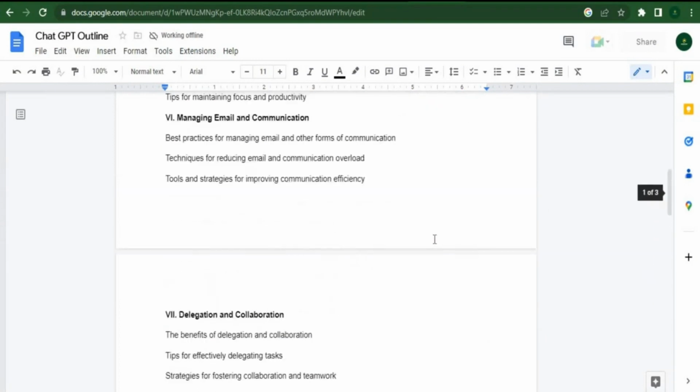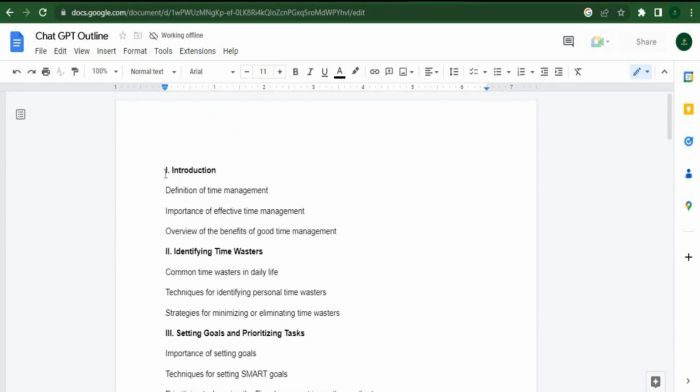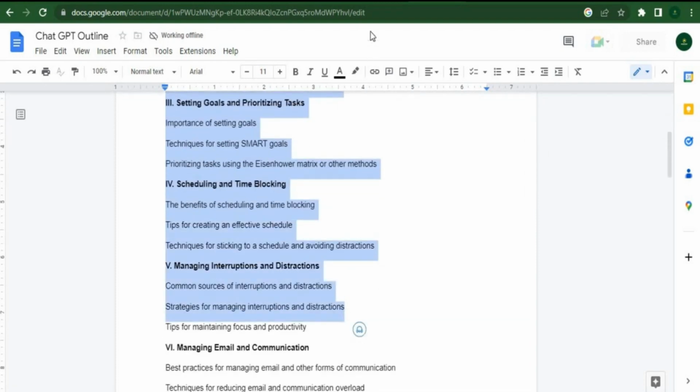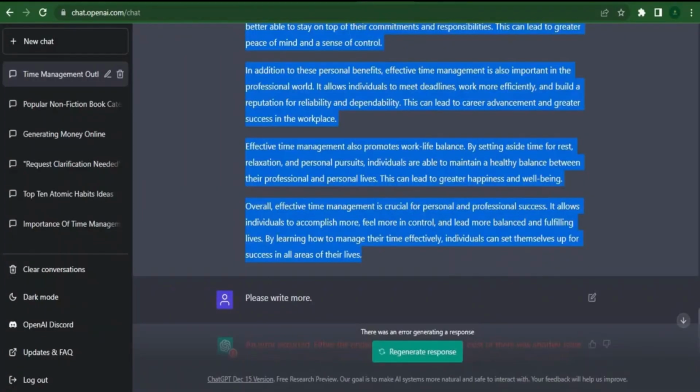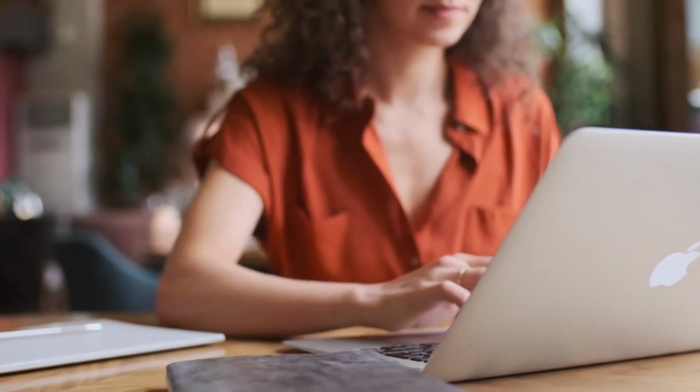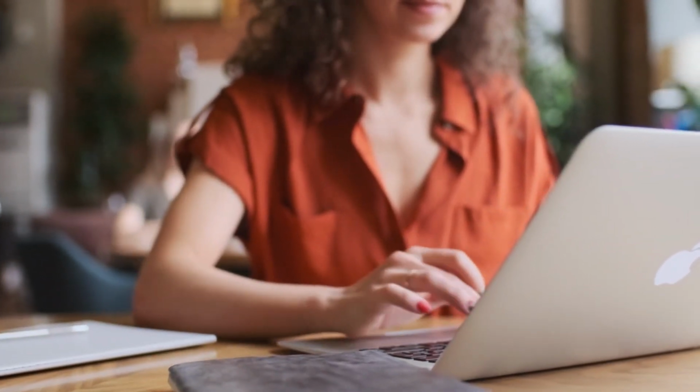Simply keep copying and pasting in this manner, and in a matter of minutes, you will have your full ebook prepared for you. Just a small tip, if you think the chapter is too short and would like ChatGPT to write more, you can just ask it to do so by saying "please write more," and it will then continue to add new paragraphs to the chapter. You can quickly produce your first ebook using ChatGPT. All you have to do is click File, Download, and then PDF Document, so that people may download your ebook as a PDF.